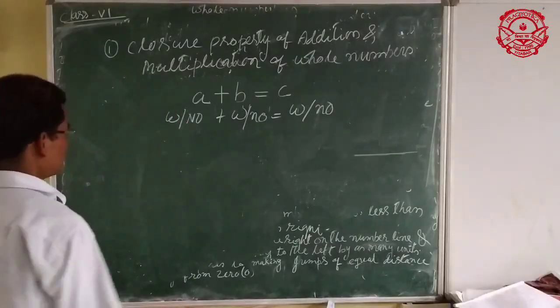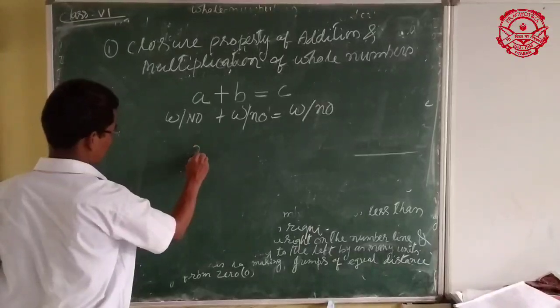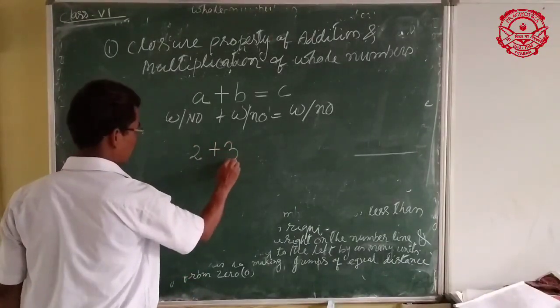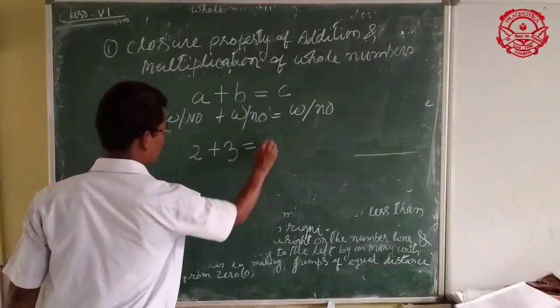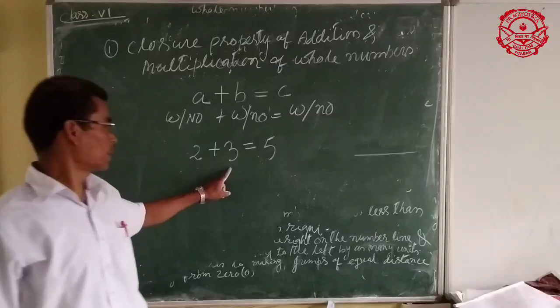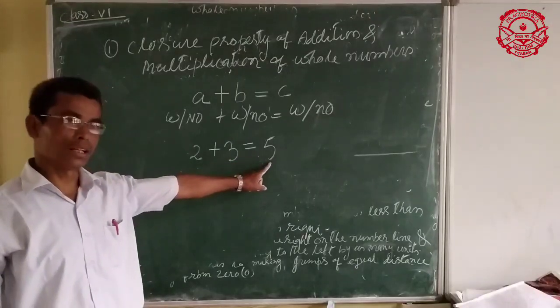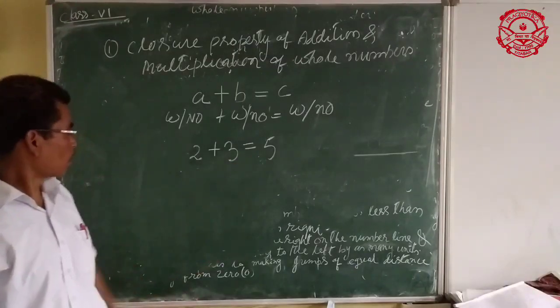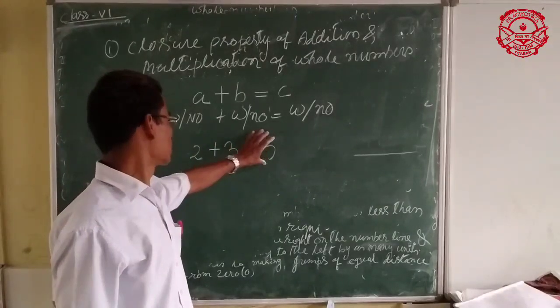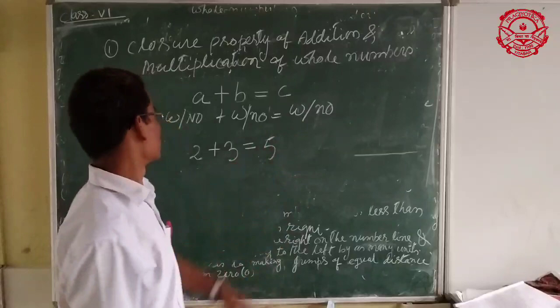For example, in place of A we write 2, in place of B we write 3, then 2 plus 3 equals 5. 2 is a whole number, 3 is also a whole number, and 5 is another whole number. That's why whole numbers are closed under addition.